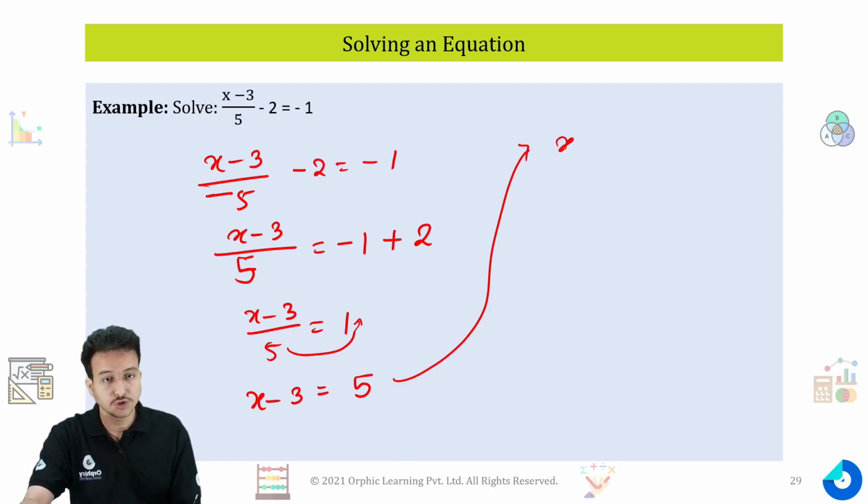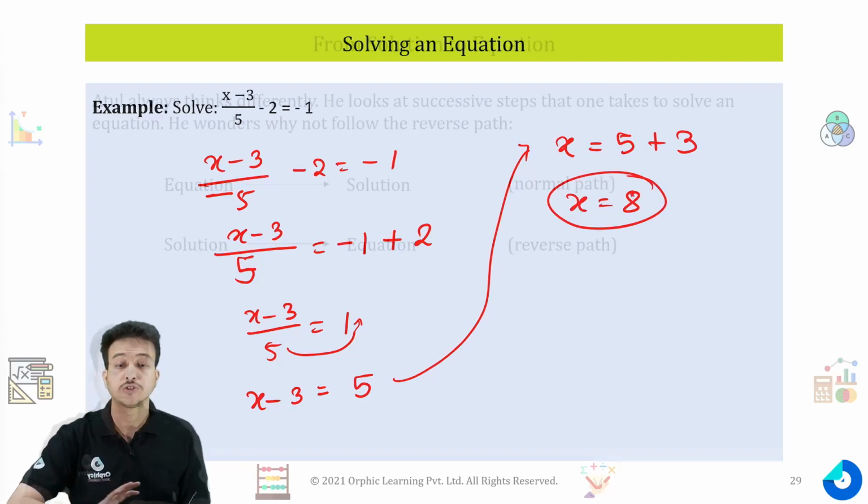Now transpose 3 to the right hand side; minus 3 will come up as plus 3, and you will get the answer x is equal to 8.